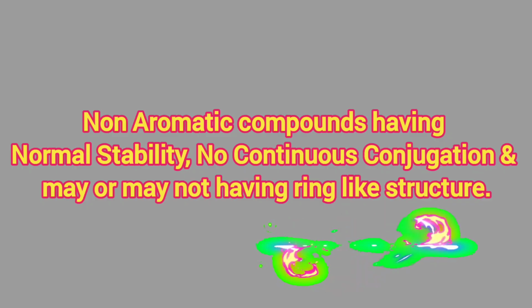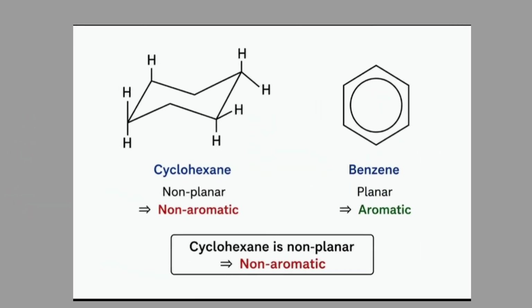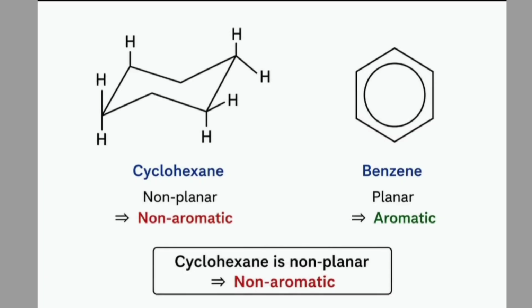Let us explain a non-aromatic compound with a simple example like cyclohexane. Cyclohexane mainly exists in a chair conformation, which is non-planar in shape. Since there are no alternating double bonds, cyclohexane lacks a continuous conjugated pi electron system.